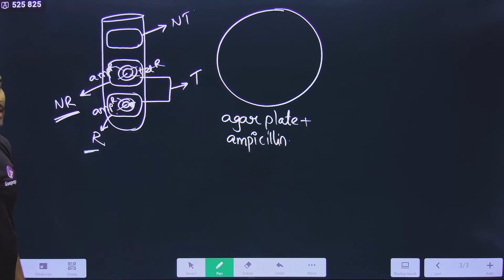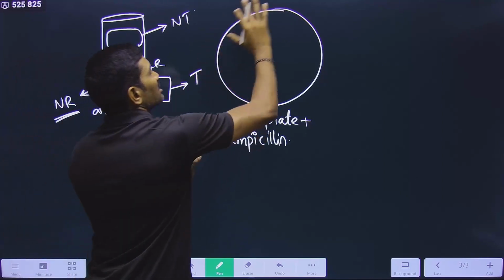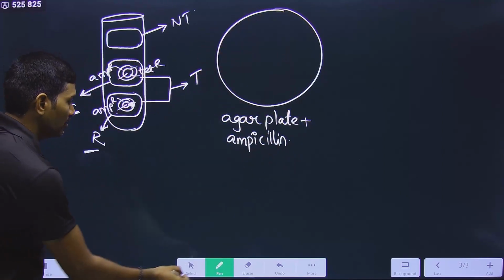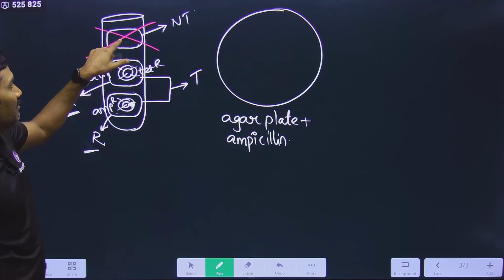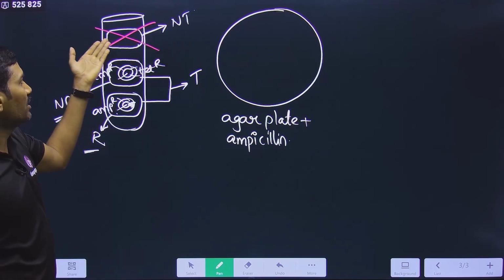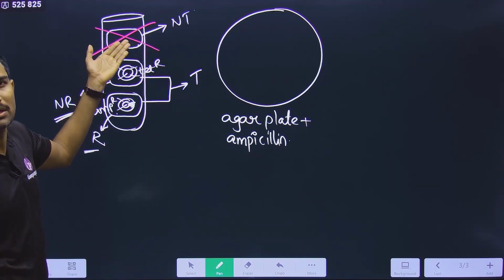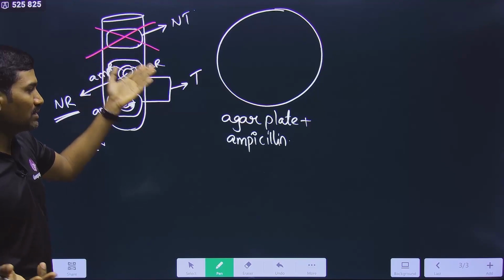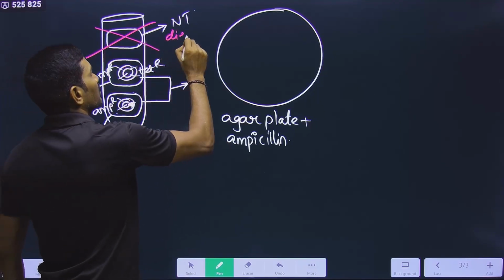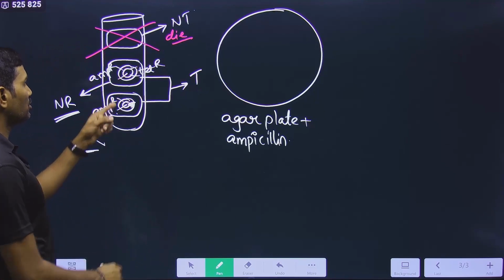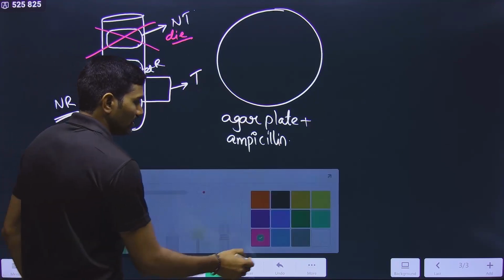Once we add ampicillin in the medium and spread this entire content on the plate, these bacteria will die. Why? Because non-transformants do not have resistance to ampicillin, and in the presence of ampicillin they will die. Done. Now who will grow? These two will grow.